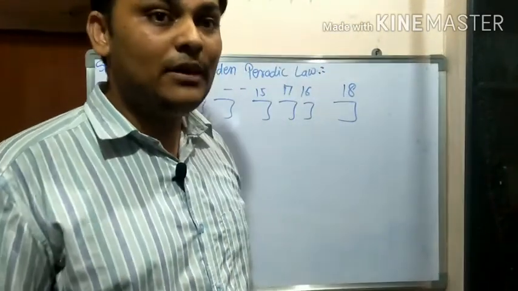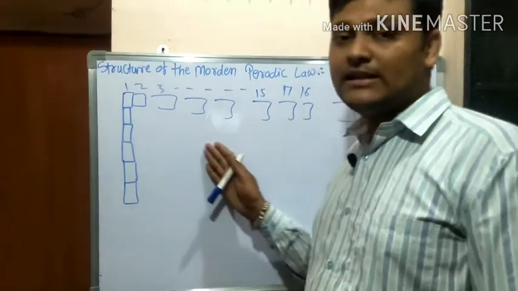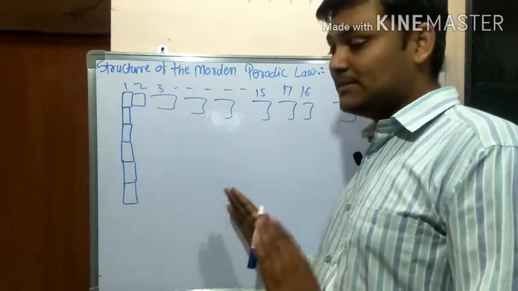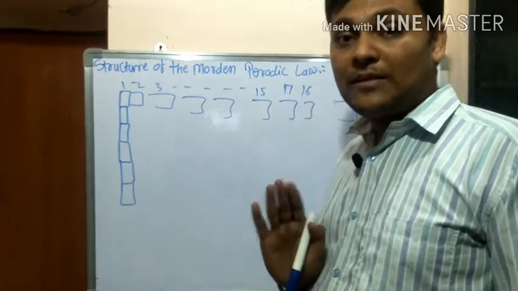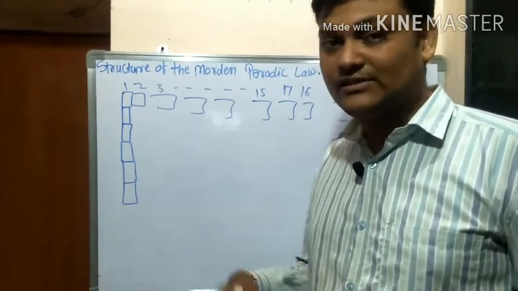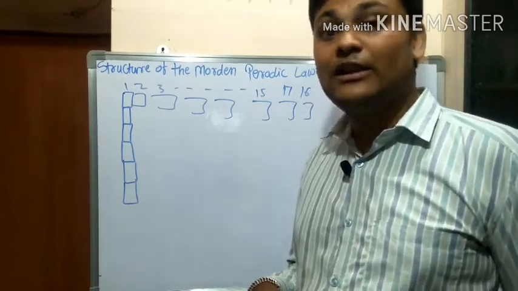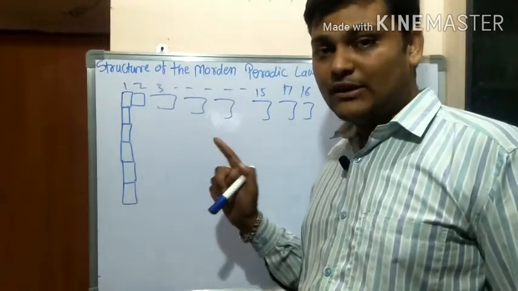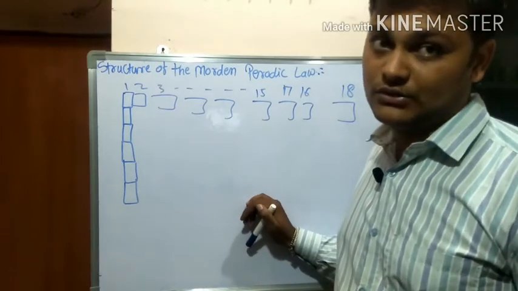As you can see, the atomic number gradually increases. I am not talking about atomic mass number here, just atomic number. Atomic number and atomic mass number are different properties. We will discuss them in detail in the next video, when we discuss the modern periodic table and electronic configuration. For that, subscribe to my channel so you get the notification when I upload the video.